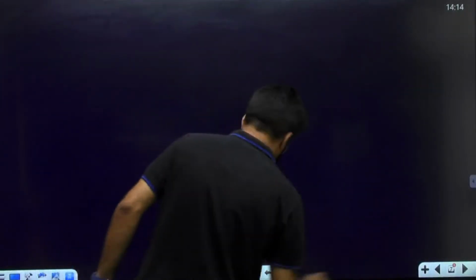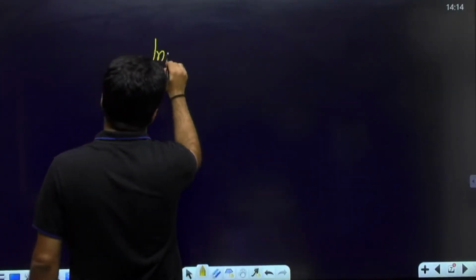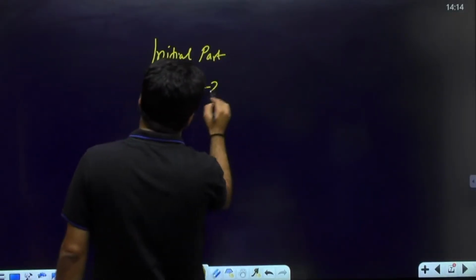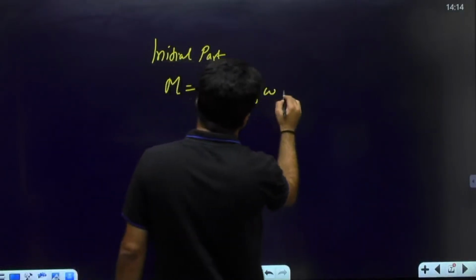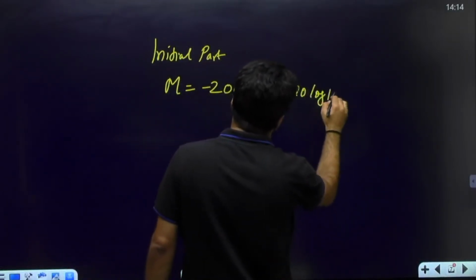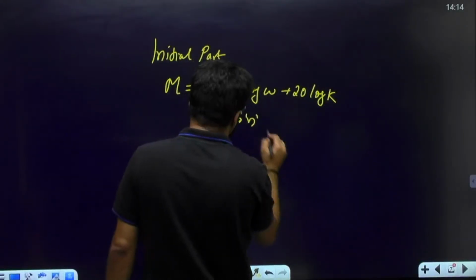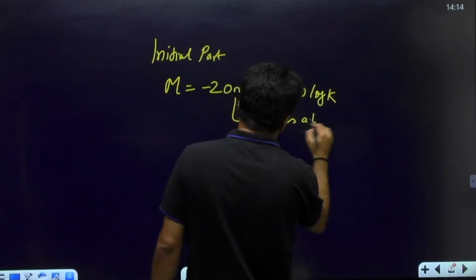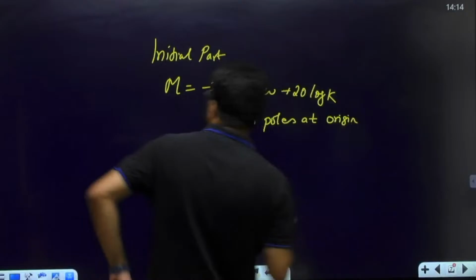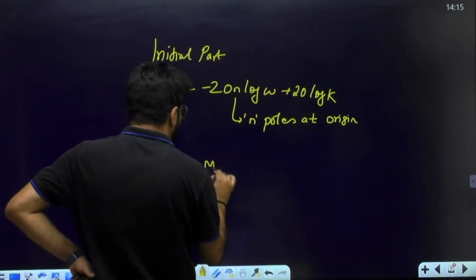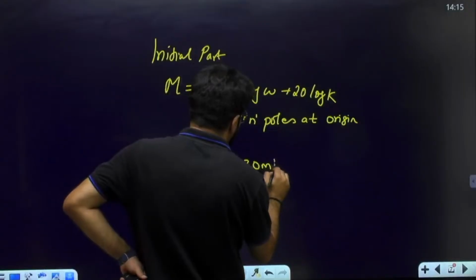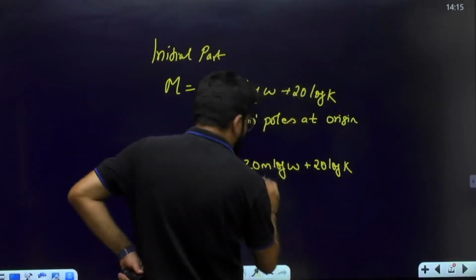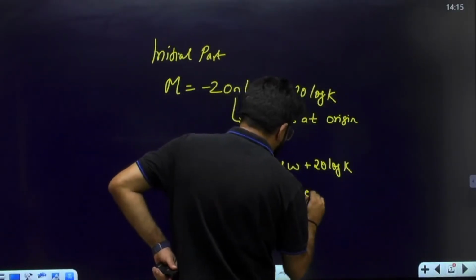So what is that initial part formula? It is given by minus 20 n log omega plus 20 log k if there are n number of poles at origin, but also it may be the case that there are zeros at origin. So it is then given by plus 20 m log omega plus 20 log k when, suppose, there are m zeros at origin.